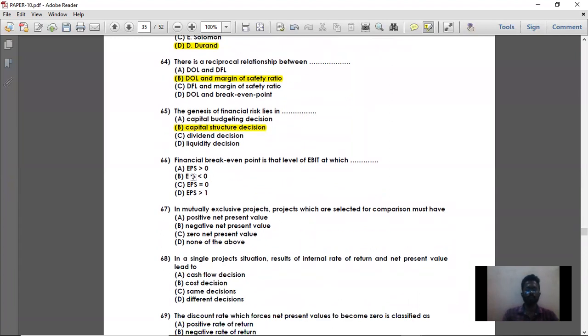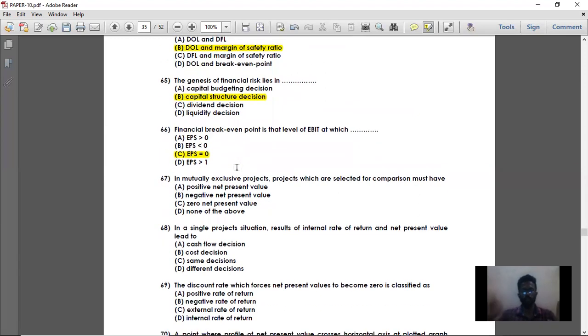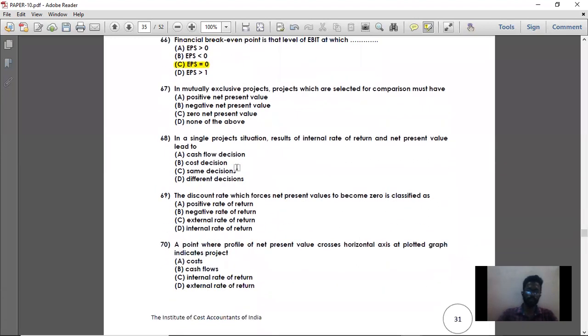Then question number 66. Financial break-even point is that level of EBIT at which EPS is equal to 0. So when earnings per share is equal to 0, then your financial break-even point is reached. So your financial break-even point is at the level of EBIT at which EPS is 0. If your EPS is 0, then there is a financial break-even point. That is how much you have invested and how much you have received back, that is, the return is equal. So EPS will be 0. Then moving on to question number 67.